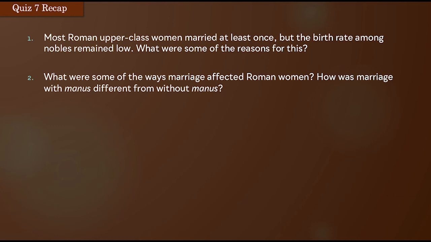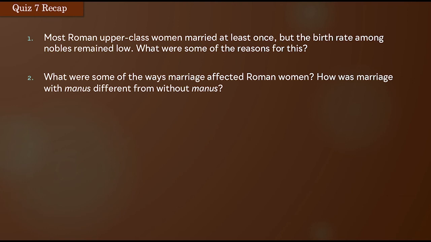Manus refers to the transfer of the responsibility of representing a woman to the public space from the father's family to the husband's family. This is a legal transfer of responsibility for guardianship of the property and privileges of this woman.